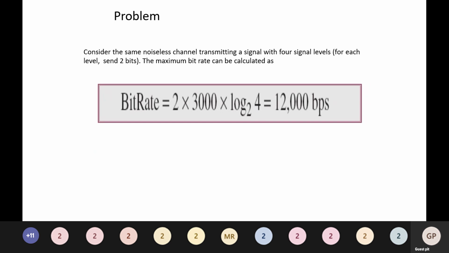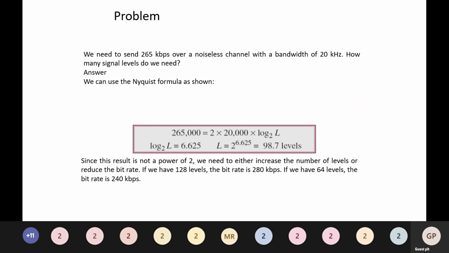So moving on to the next problem. We need to send 265 kilobits per second over a noiseless channel with a bandwidth of 20 kilohertz. How many signal levels do we need?